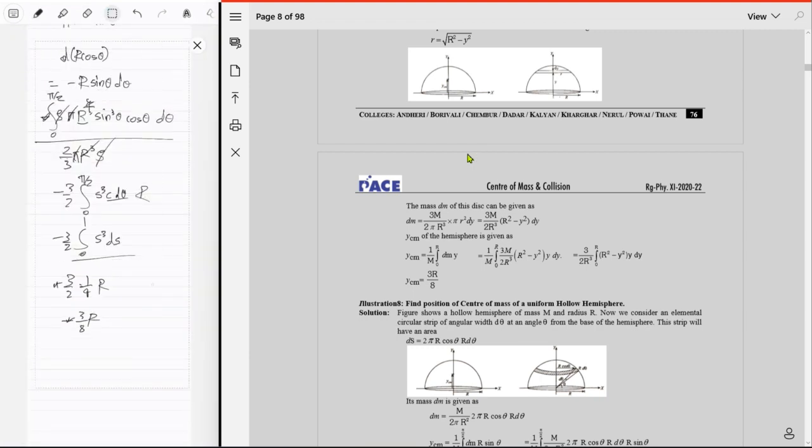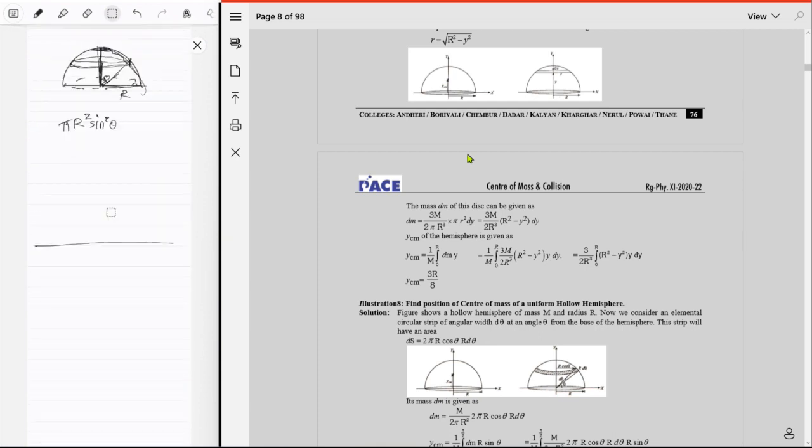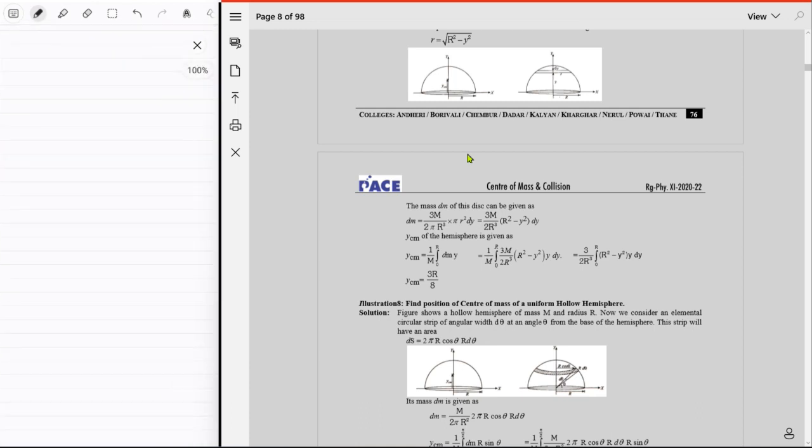So yeah, that's awesome and all. But then we also want a general case of this thing. So you might ask me, what's the general case? What do I mean by that? The thing that I was doing before this. So you have a hemisphere, but then you take out another hemisphere out of it. So now you might be thinking, okay, this is already complicated. How do you do this?